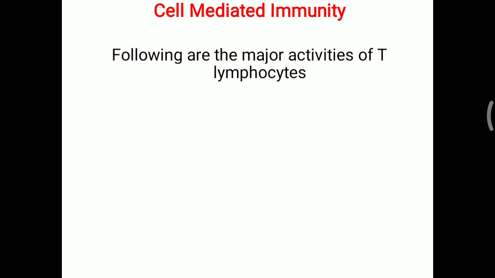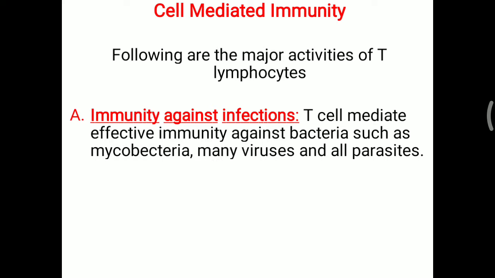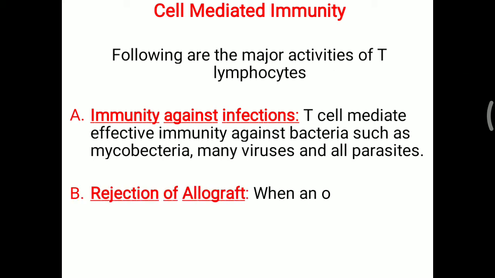First of all, that is cell mediated immunity, also called CMI in short form. Following are the major activities of T lymphocytes, listed here. There are lots of activities of this T lymphocyte, leading to cell mediated immunity. 80% or the majority of cells in the lymphocytes belong to the T cell. The first function of cell mediated immunity is immunity against infection. T cells mediate effective immunity against bacteria such as mycobacteria, many viruses and all parasites. All this immunity is shown basically by the T lymphocyte, and that is called CMI.